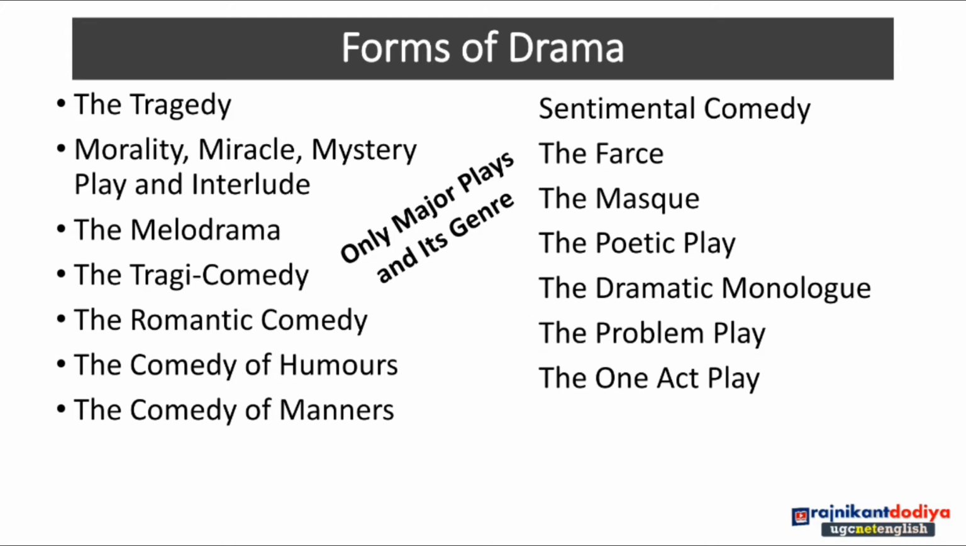Then forms of drama is there, a very important part of English literature, drama writing. Yes, so tragedy, first of all tragedy written in the Elizabethan age and before the Elizabethan age by the university wits, then after by Shakespeare. Then morality, miracle, mystery plays and interlude. Then melodrama, tragic comedy, mixing of tragedy and comedy both. Then romantic comedy, comedy of humors, comedy of manners. Then sentimental comedy, farce, mask, poetic play, dramatic monologue, problem play, one act play. So all these are the different forms of writing drama.